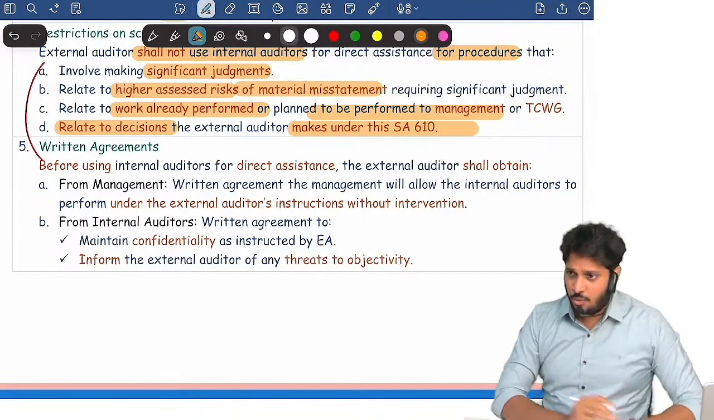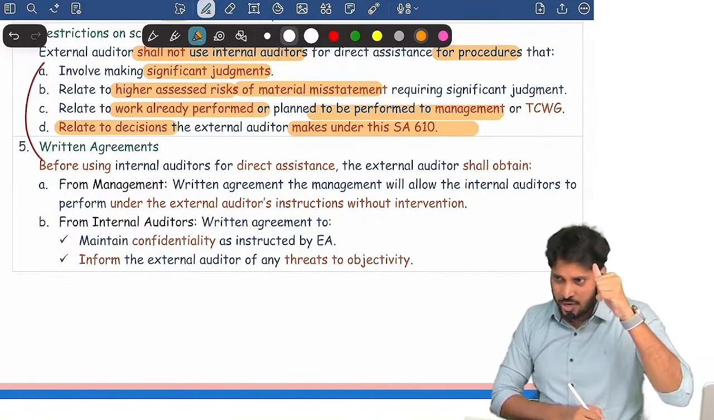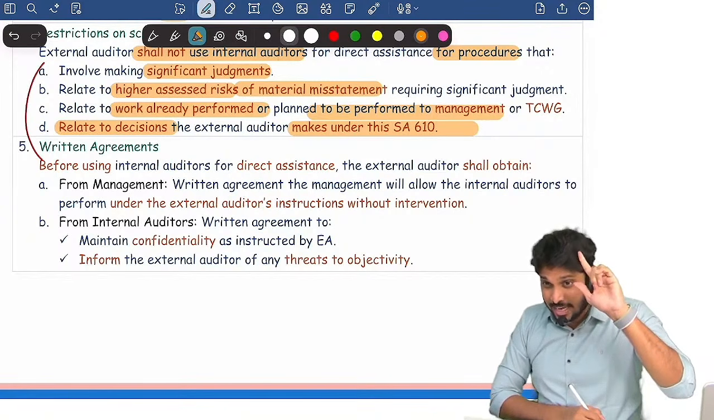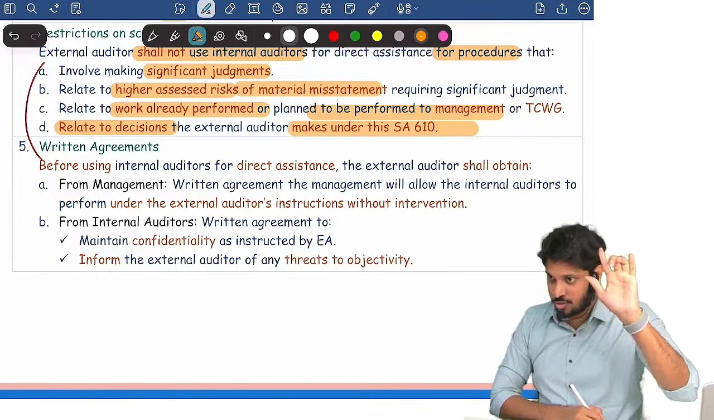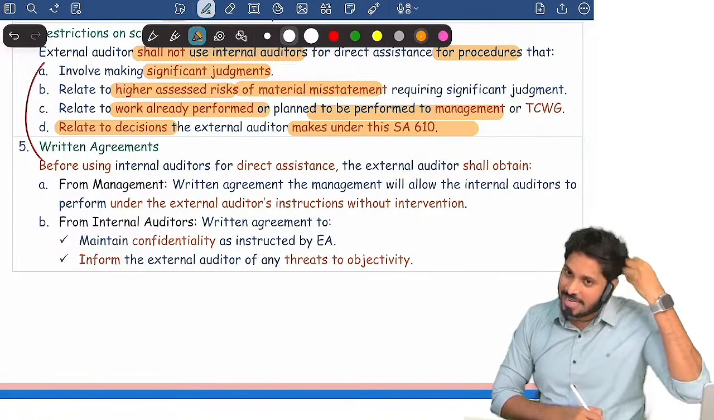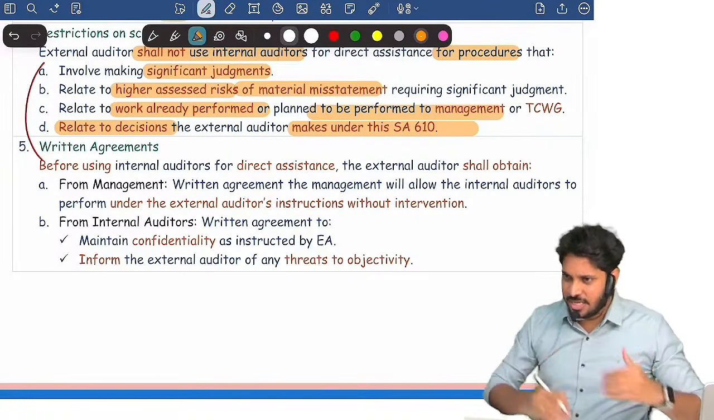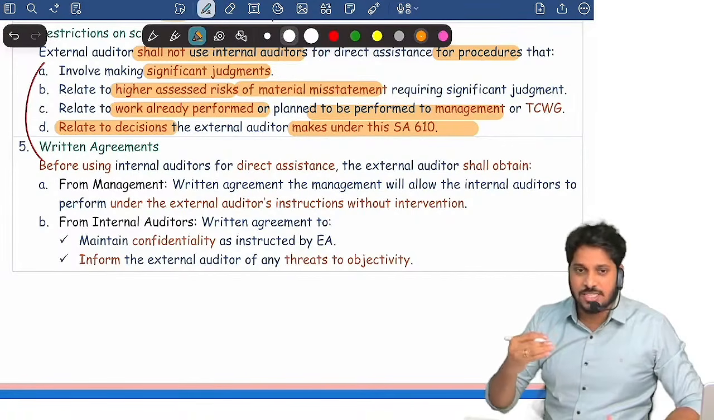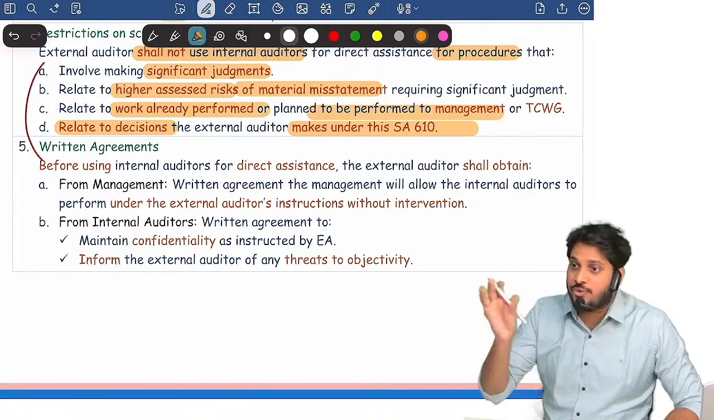Further, once, okay, I understood. When I can use, I understood. For what works I can use, for what works I will not use, I understood. Now, there is a formality that you should perform. There is an activity. What are the activities the external auditor shall perform before using direct assistance?